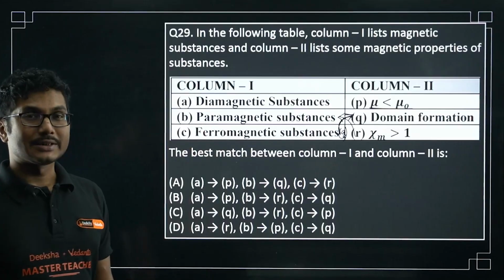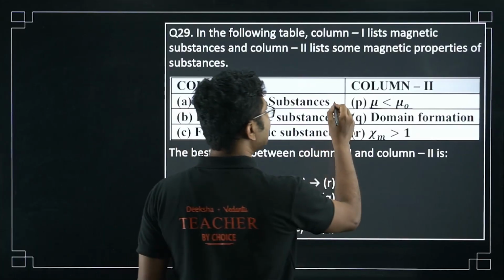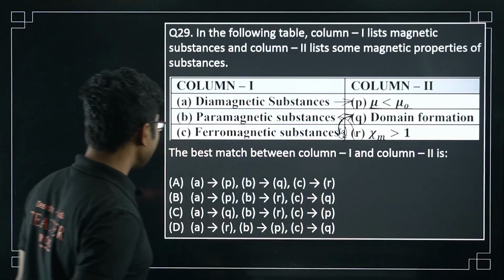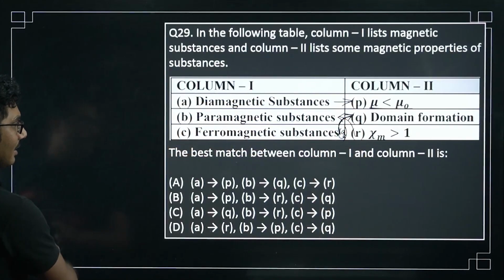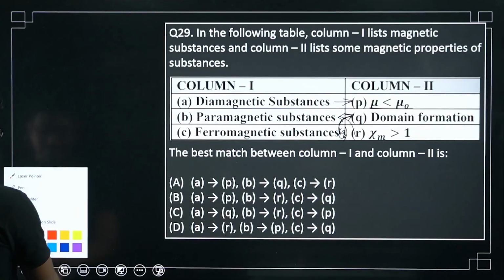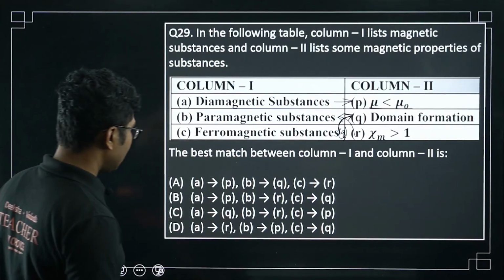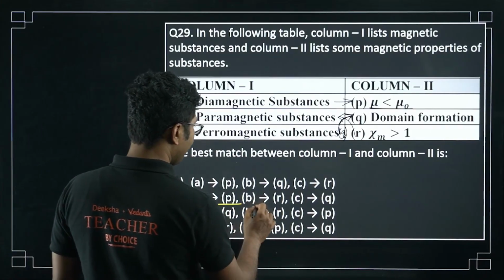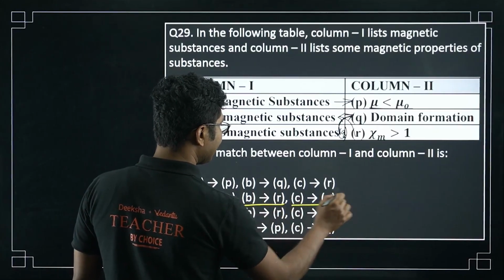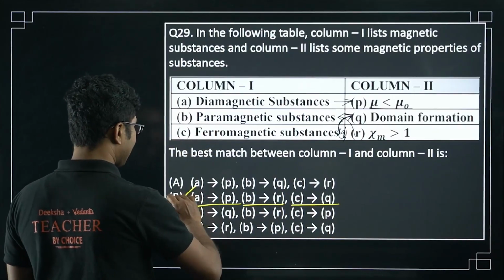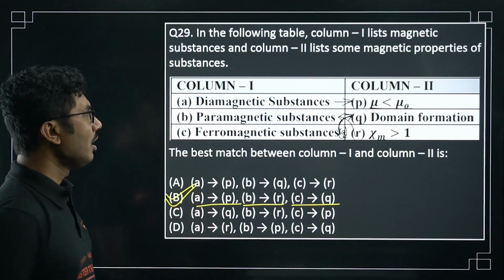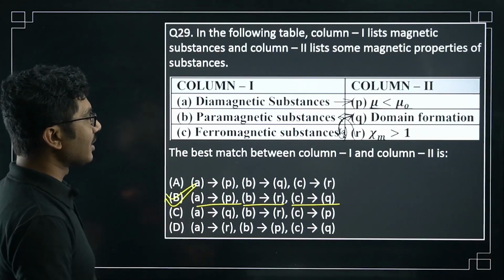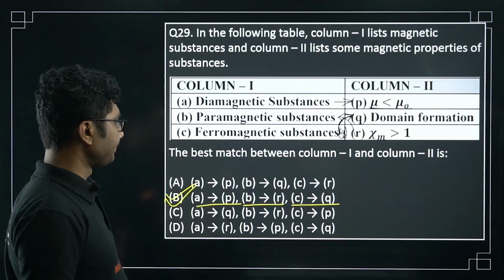For diamagnetic, susceptibility is less than 1, and this is a direct match. So A is matching with P, B with R, and C with Q. So the correct matching is option B. So be careful, check the matching, and once you are confirmed, you check the answer.